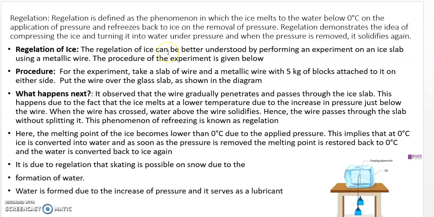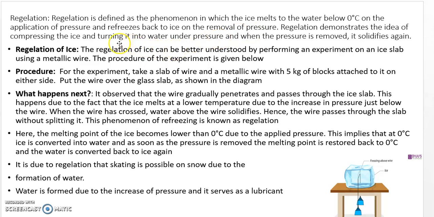Now we come to the next topic. What is the meaning of regelation? Regelation is a phenomenon in which ice melts to water below 0 degrees Celsius on the application of pressure and refreezes back to ice on the removal of the pressure. If you take two ice blocks and press them between your two palms, what happens? They stick to each other at the point of contact. First the two blocks melt, and when you remove the pressure they stick to each other. That is called regelation.